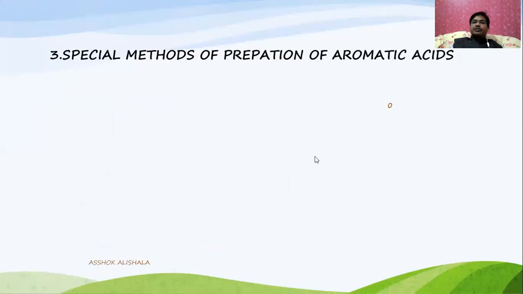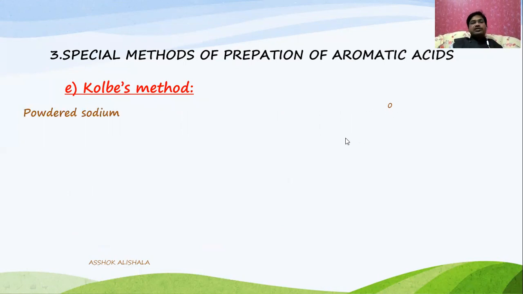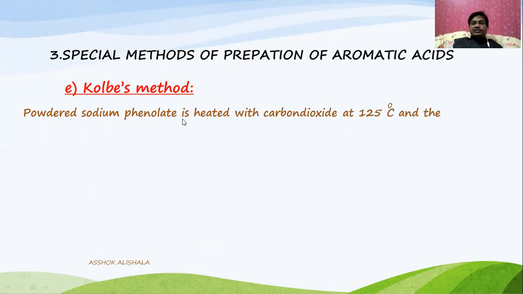In the special methods, we'll discuss one more method, that is called the Kolbe method. What is this Kolbe method? This is nothing but the use of powdered sodium phenolate. How is this powdered sodium phenolate formed? The phenol, when treated with sodium hydroxide, will give sodium phenoxide ion. It is a solid, and this powdered sodium phenolate is heated with carbon dioxide.